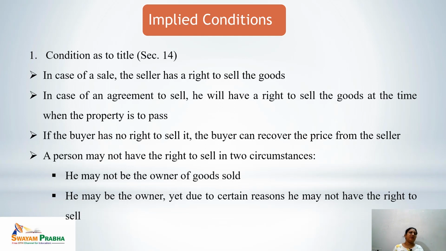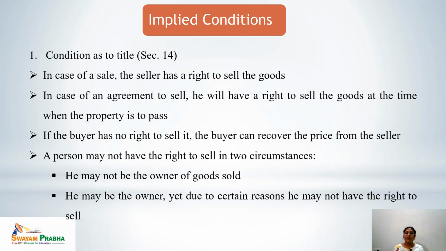The first is condition as to title. Section 14 covers it. In case of sale, every seller must have the right to sell the goods, and in case of an agreement to sell, even then he would be transferring the ownership in the future, meaning he would have the right to sell the goods.